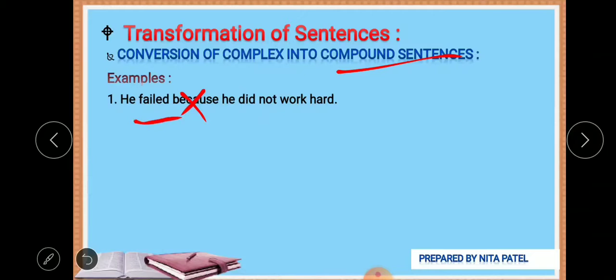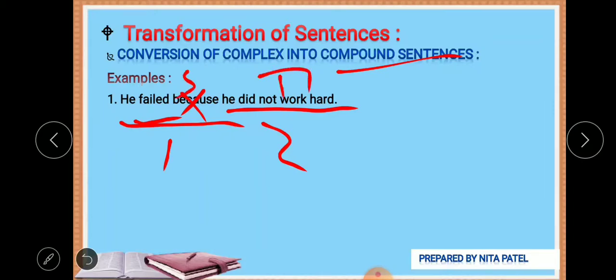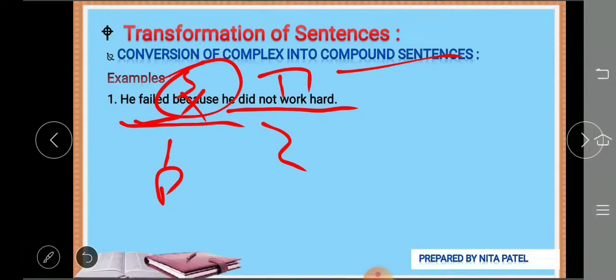This is the principal clause and this is the subordinating clause. Now this subordinating clause we have to make a principal clause.